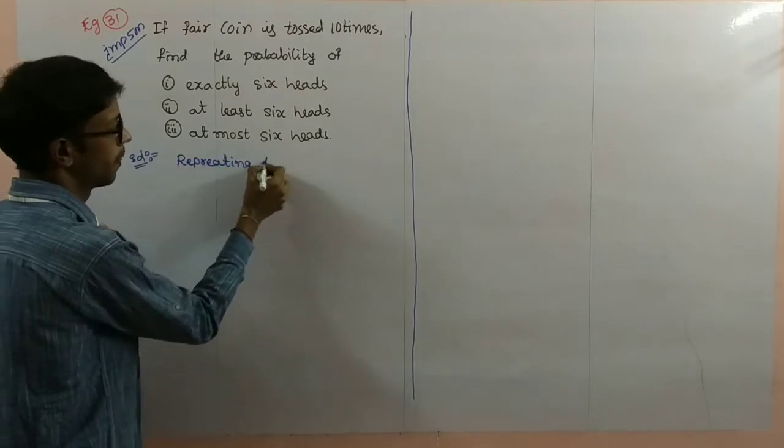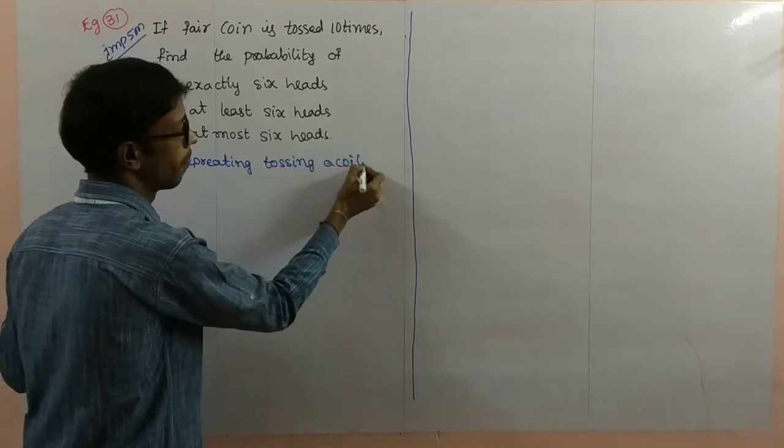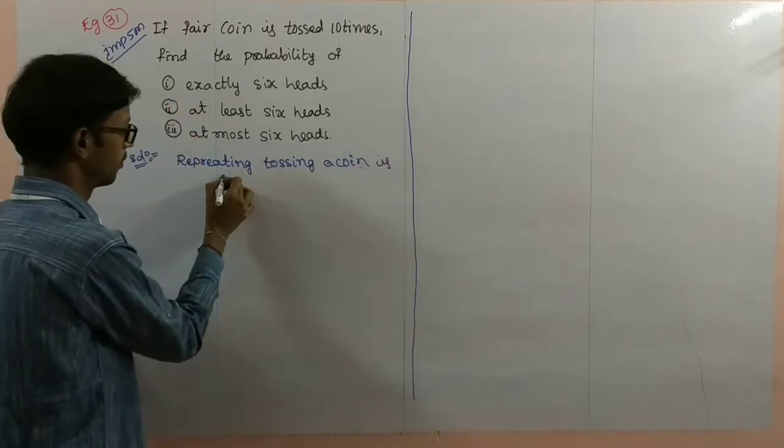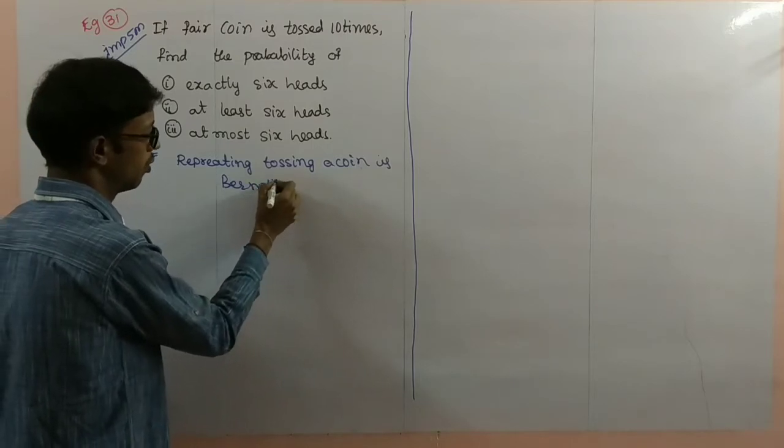Repeatedly tossing a coin is a Bernoulli trial.